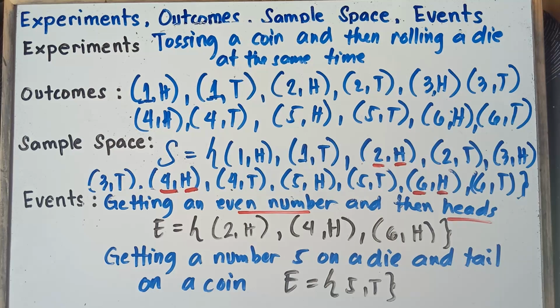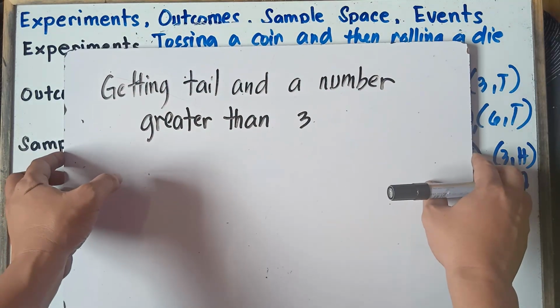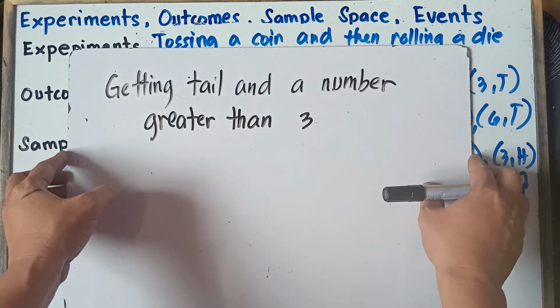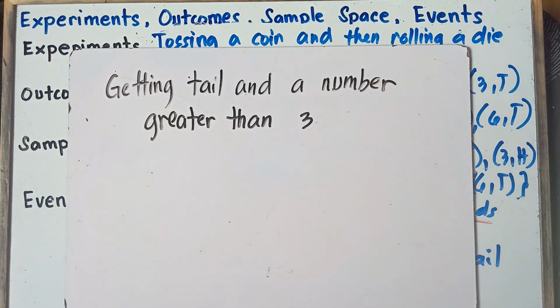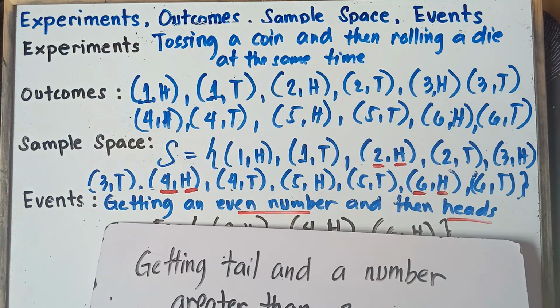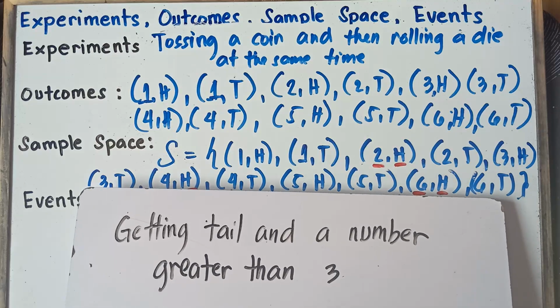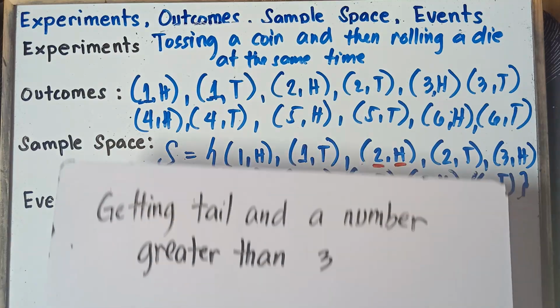Now, how about you try this one, class, and then you put your answer in the comment section down below. Our last event, class, getting tail and a number greater than 3. So once again, class, getting tail and a number greater than 3. Let me check, class, if you really understand our topic. So you check, class, the sample space. Once again, our event: getting tail and a number greater than 3. So you check this one out, class, with regards to the sample space.